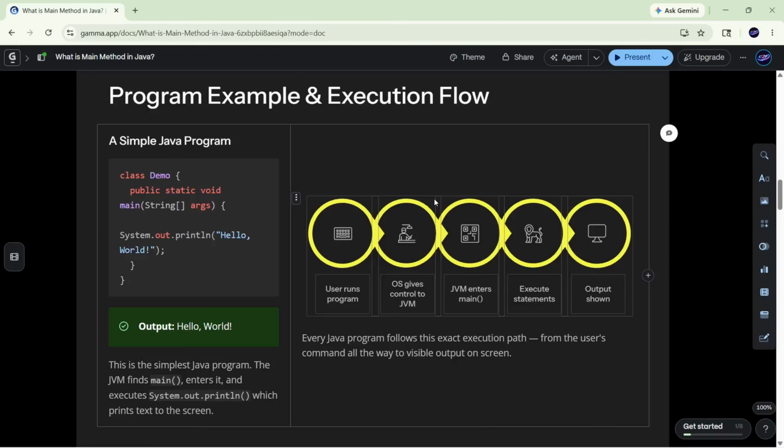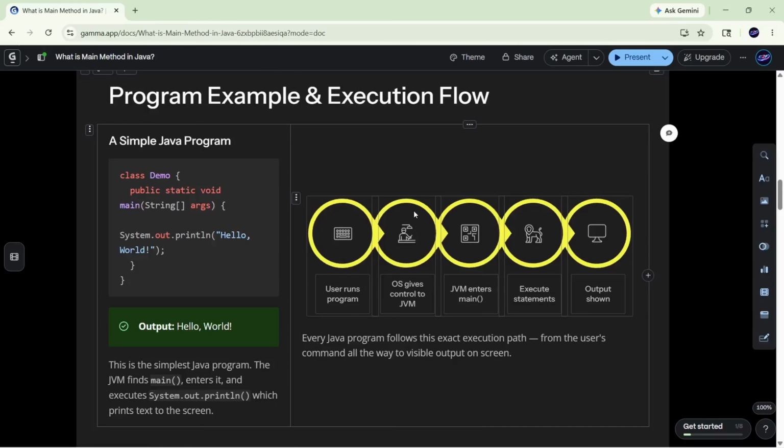When we look at the right side, when a user runs a Java program, the operating system gets access to hardware components like microprocessor, hard disk, RAM, and gives control to the Java Virtual Machine. The Java Virtual Machine searches for the main method. If it finds the main method, it enters into the program through the main method and executes the statements which are inside it, and the final output will be shown.